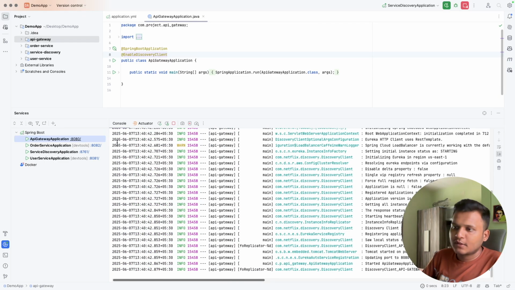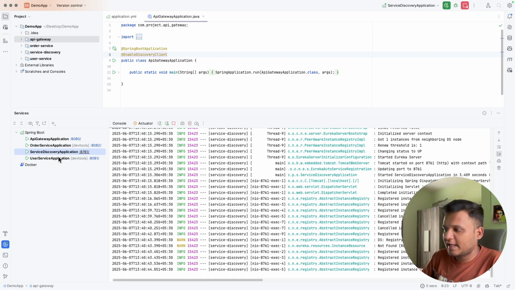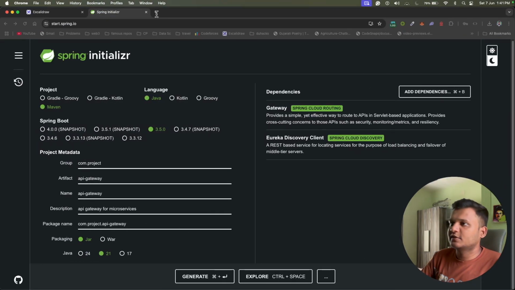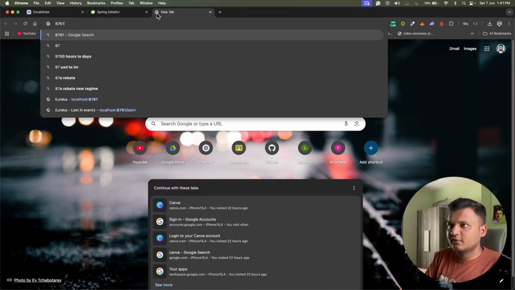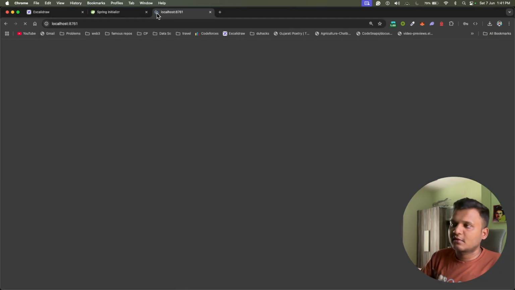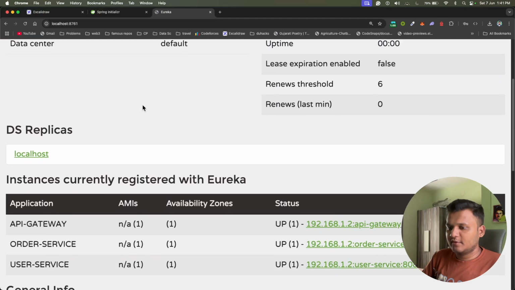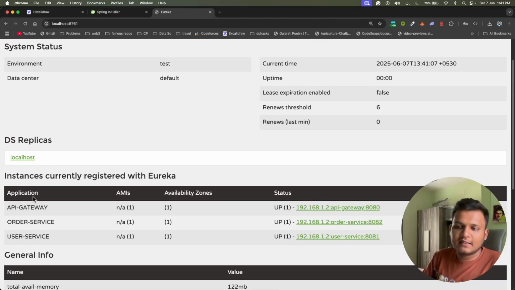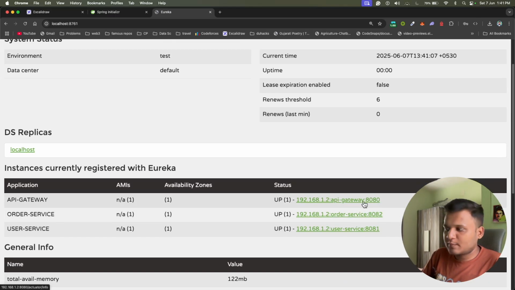Okay, everything is running properly, and now we can go to 8761 and check whether all the services are listed or not. Let me zoom out. Yeah, you can see the API gateway, the order service and the user service. 8080 is the port of the gateway, and these are the ports of the order service and user service. So now I think our application should work properly.